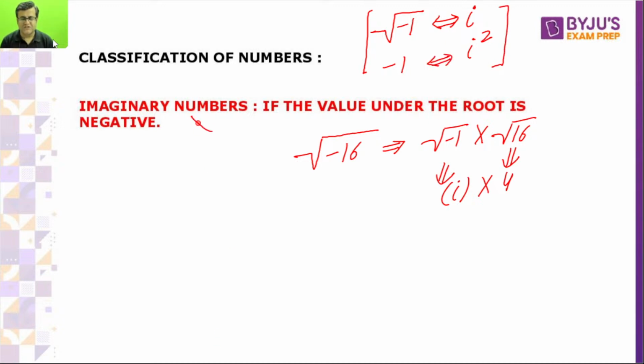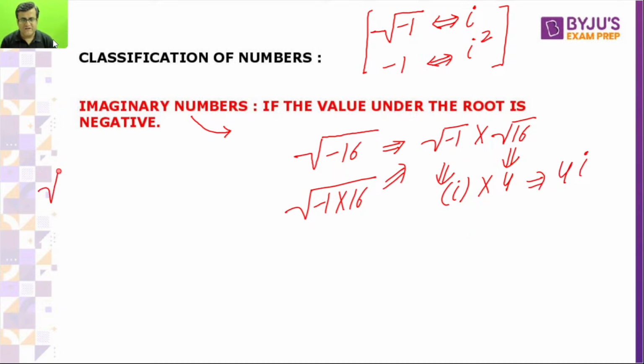Now about imaginary numbers, complex numbers we used to call. If the value under the root is negative, say root of minus 16, I can write this as root of minus 1 into 16. Then root of minus 1 separately, multiply root 16. This will give you 4, this will give you iota. So finally you will get 4 iota.